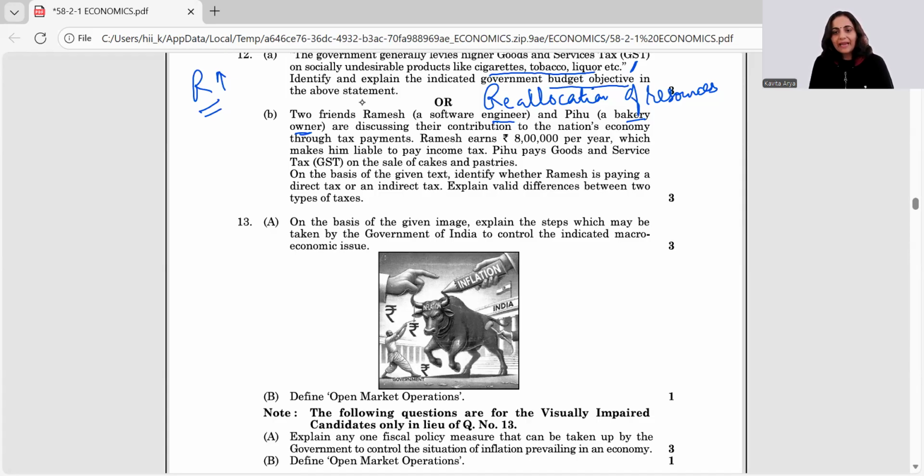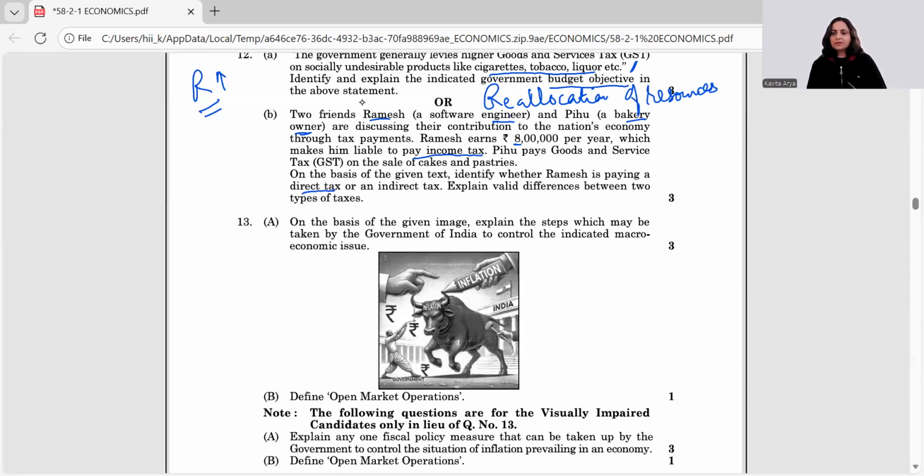Ramesh earns 8 lakhs per month, which makes him liable to pay income tax, and Pihu pays GST on sale of cakes and pastries. In this given case study, identify whether Ramesh is paying a direct or indirect tax. Ramesh is the software engineer working for a company and paying income tax. So he is paying the direct tax.